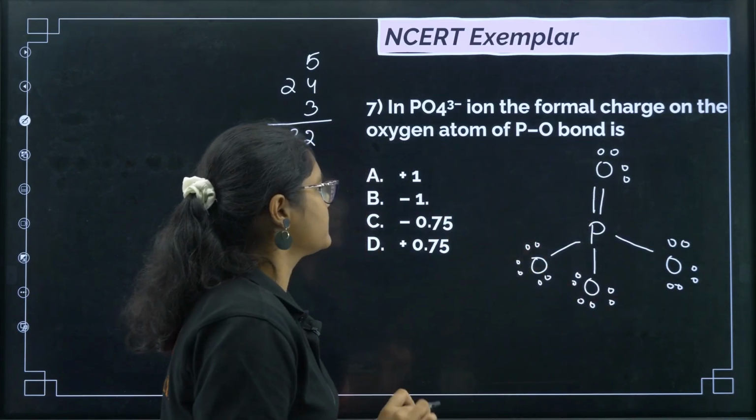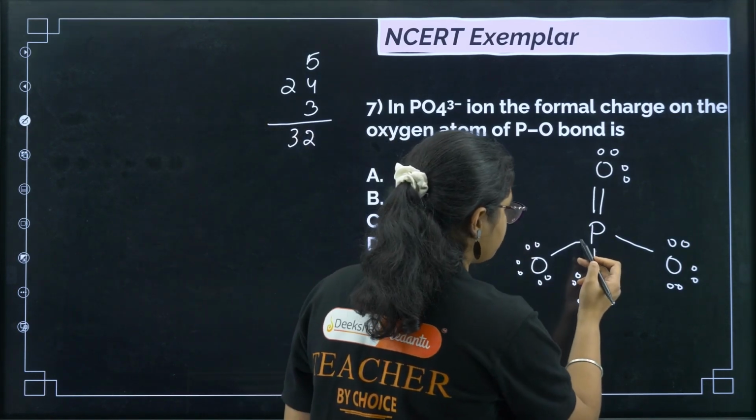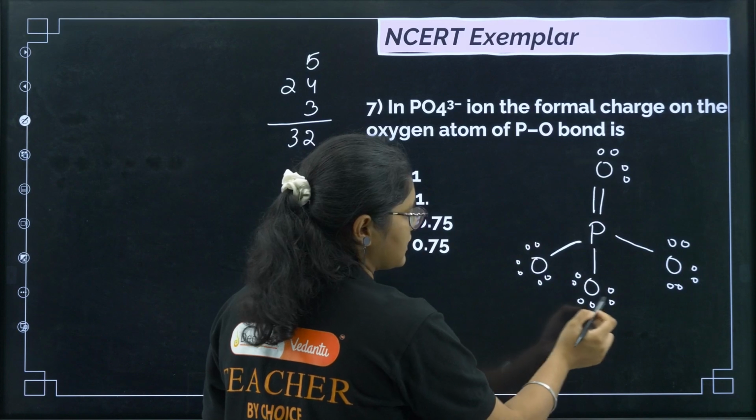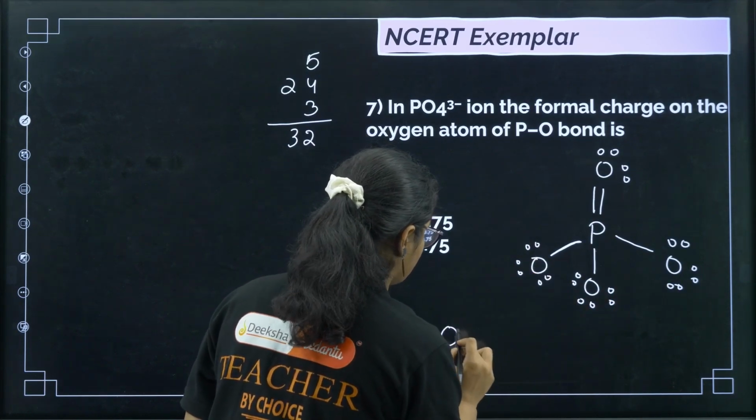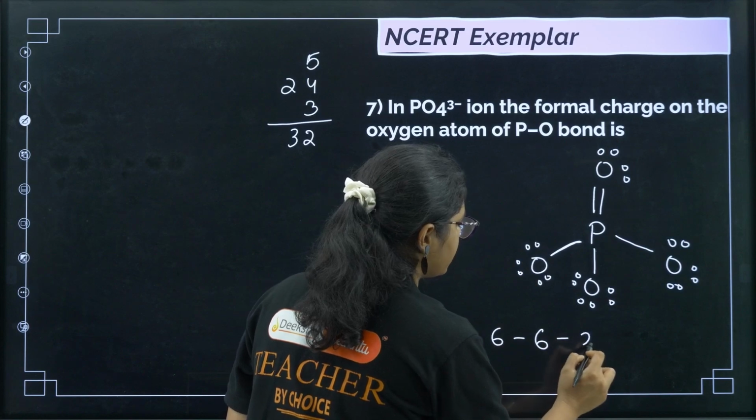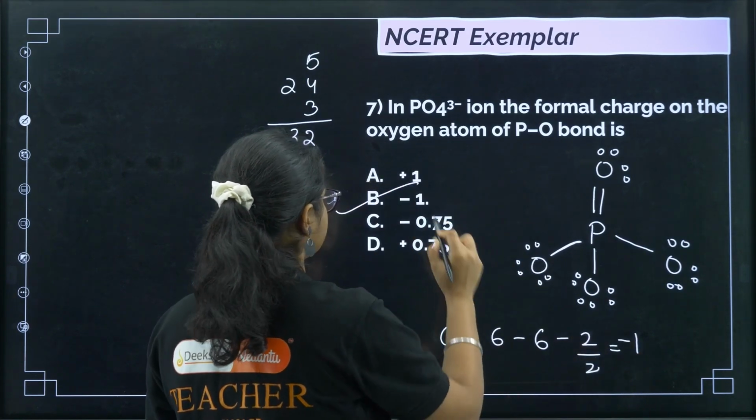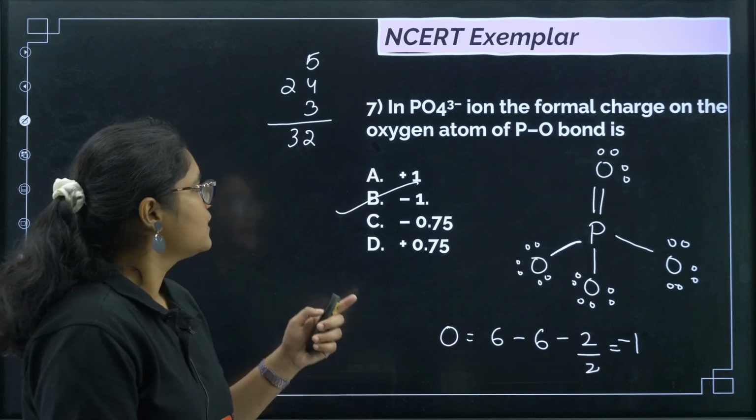This is the structure. Now in PO4 3-, the formal charge on the oxygen atom of the P=O bond, you need to calculate the formal charge of any one of these oxygen atoms. Number of valence electrons is 6, non-bonding electrons is 6, bonding electrons is 2, divided by 2, that is minus 1. So the correct answer is option number B here.